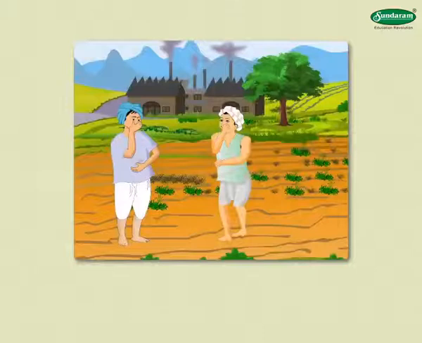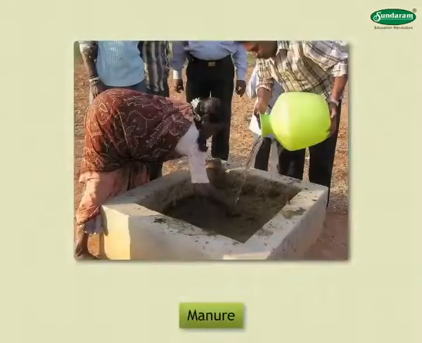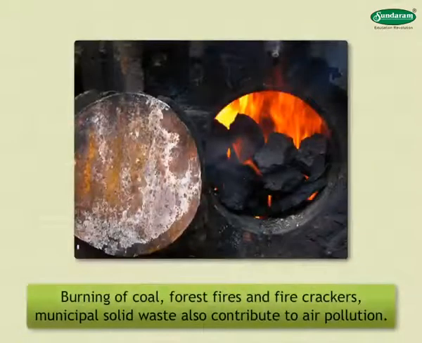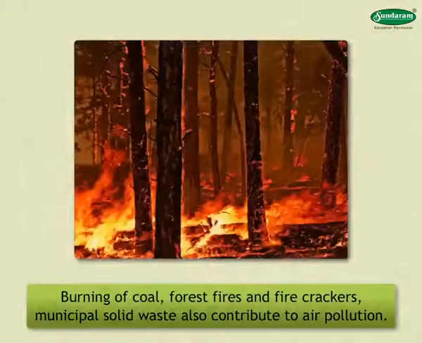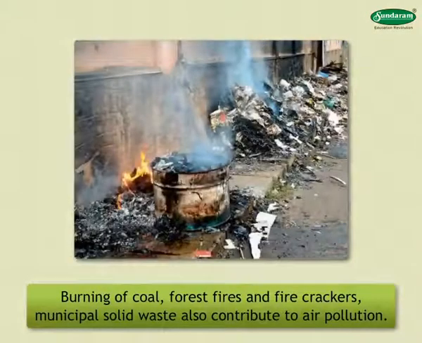Industrial farms pollute air by emitting foul odor and airborne particles. Manure decomposition produces greenhouse gases. Air pollution due to various types of burning. Burning of coal, forest fires, firecrackers, and municipal solid waste also contribute to air pollution.